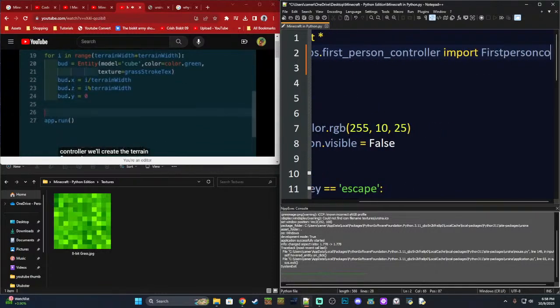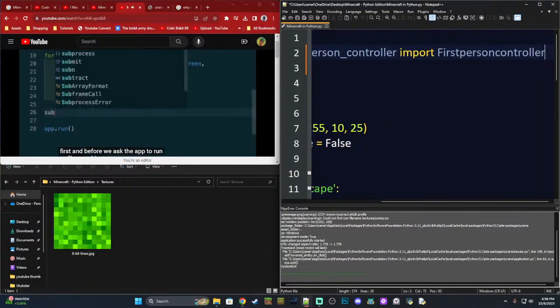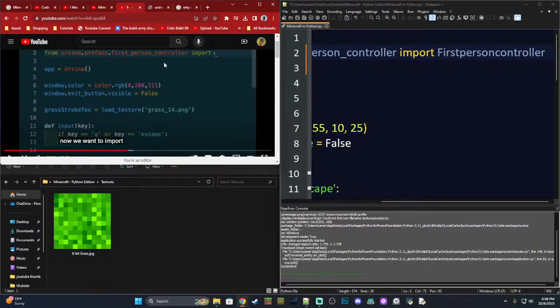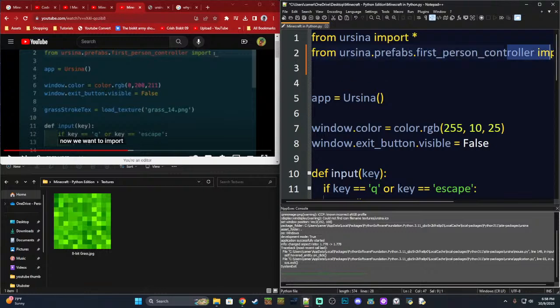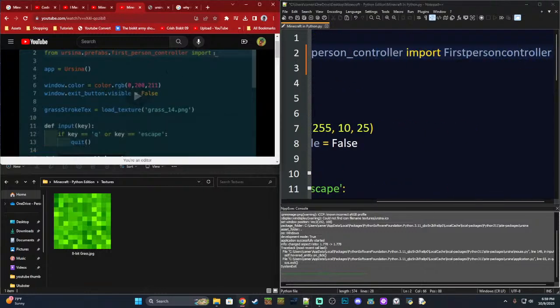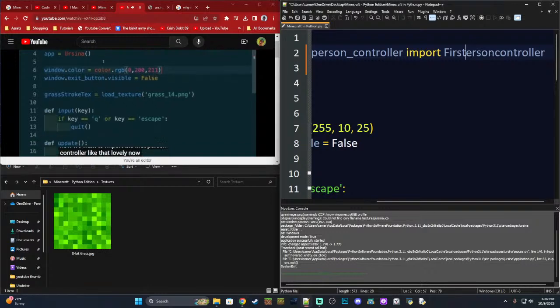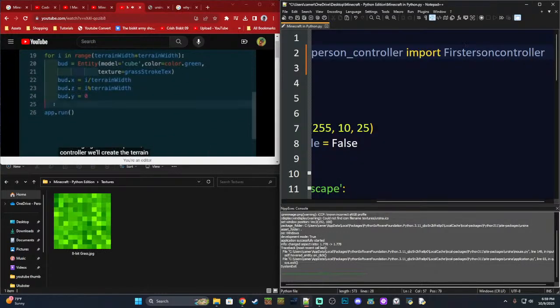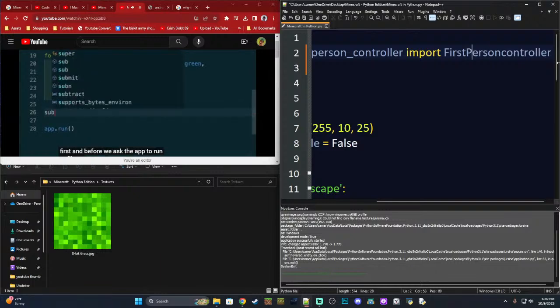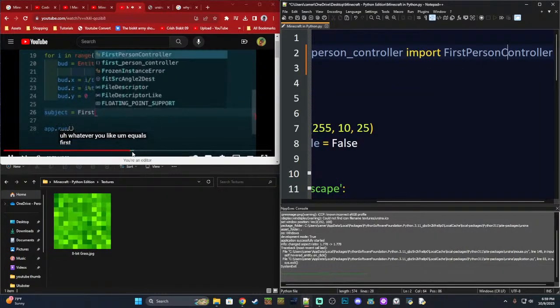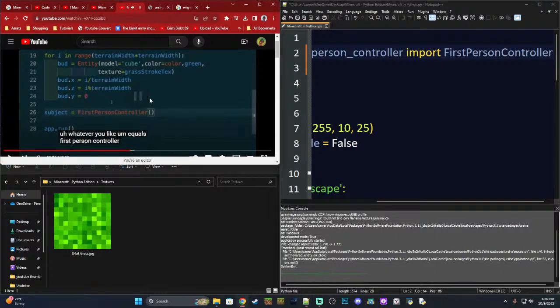We'll create the terrain first, and before we ask the app to run, we'll say subject equals. I guess you could call this player if you wanted to, or your name, whatever you liked, equals FirstPersonController.